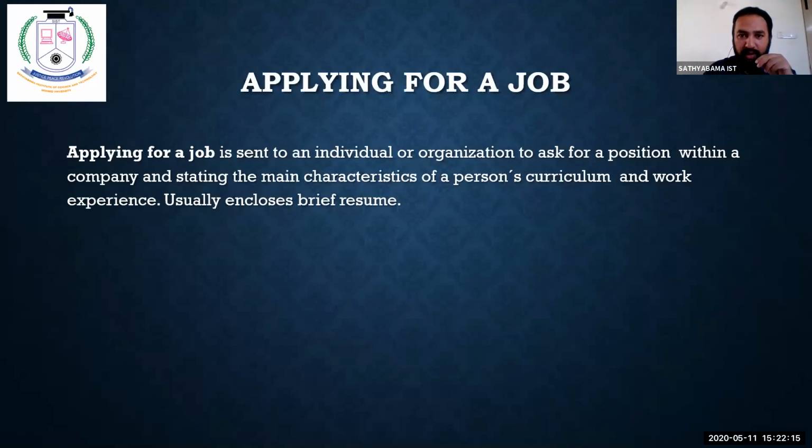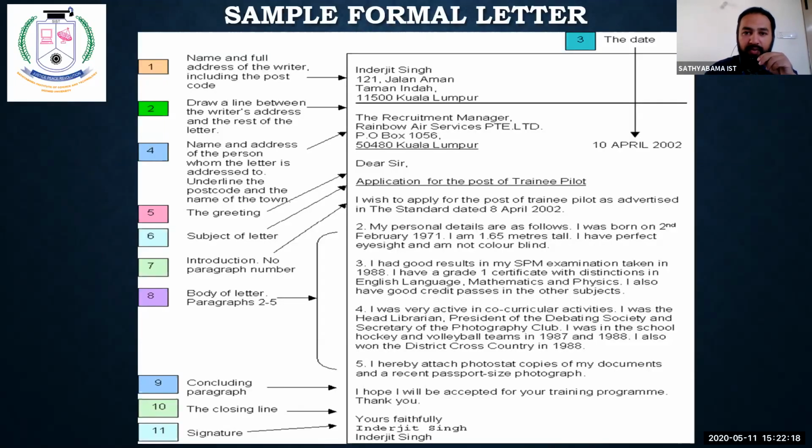Now let us quickly move on with the sample formal letter. Please look at the letter, all of you. First is the sender's address, then comes the date, then the receiver's address, then the salutation, then the greetings, then the subject of the letter, then an introduction about what it is all about, then the body of the letter, then the concluding paragraph, the closing line and signature. So this is the format.